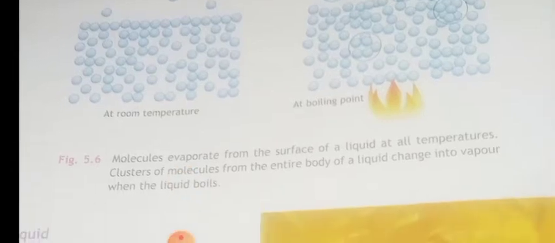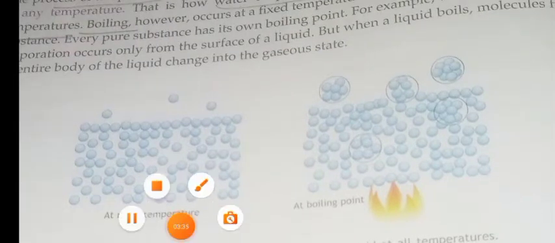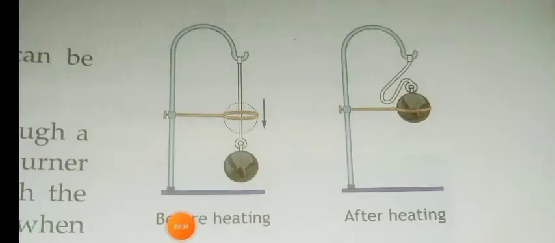Then we will go to the third effect of heat, which is expansion or contraction. All substances expand with an increase in temperature, and this is called thermal expansion. Look at this figure.